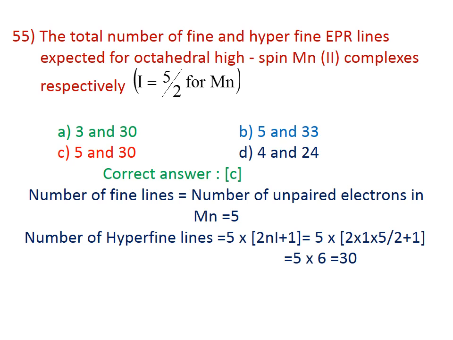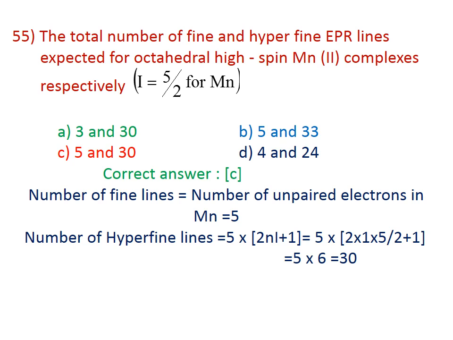55. The total number of fine and hyperfine EPR lines expected for an octahedral high spin Mn2+ complex are, respectively. The I value is 5 by 2 for manganese. Here the correct answer is C, 5 and 30. The number of fine lines is equal to the number of unpaired electrons in manganese. The number of unpaired electrons in manganese is 5. Therefore, the number of fine lines will be equal to 5.